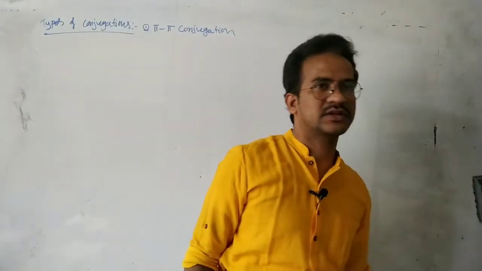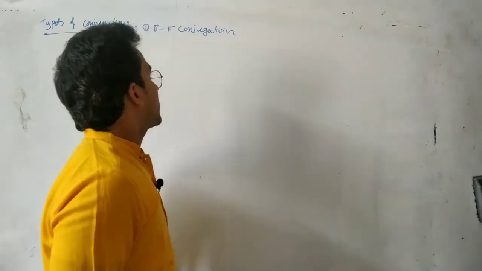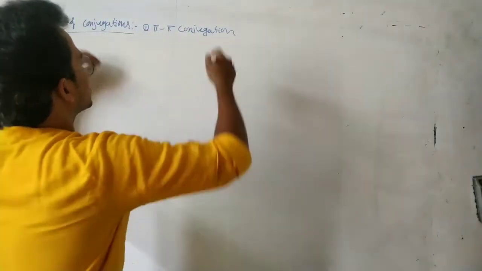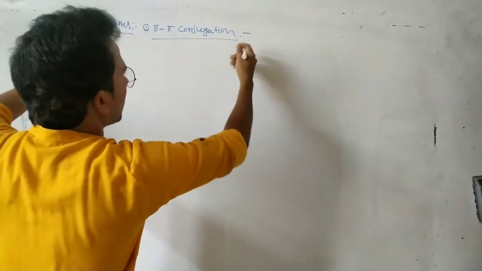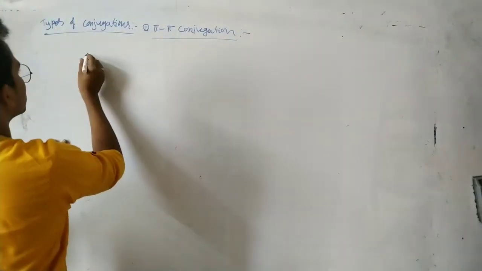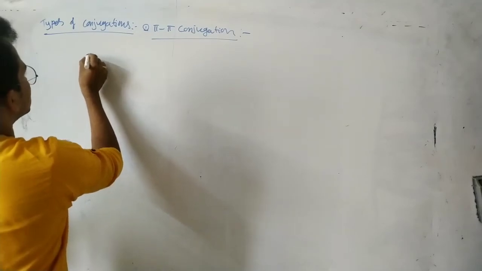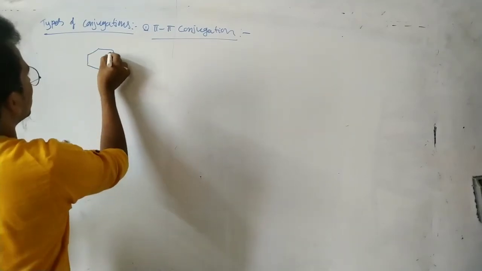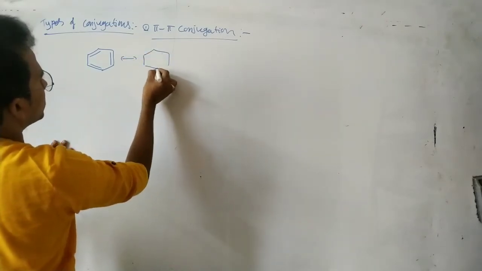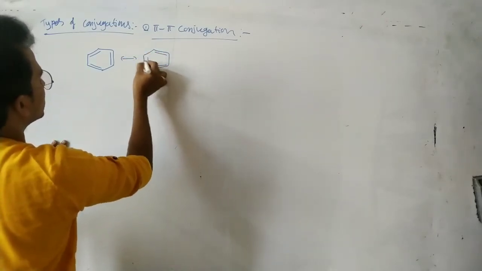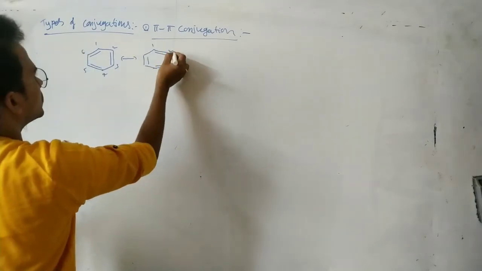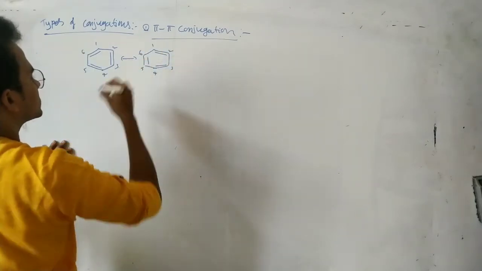So let us discuss pi-pi conjugation. You see in this case, 2 pi bonds are alternatively connected. The example you know is benzene. You see here, these are the possible resonance structures: the first one, second one, third one, fourth one, fifth, sixth.